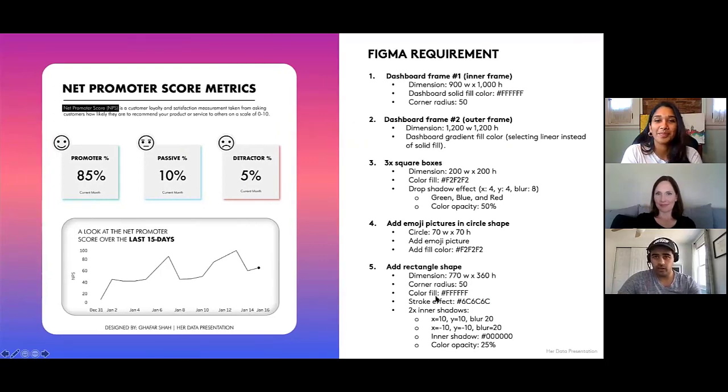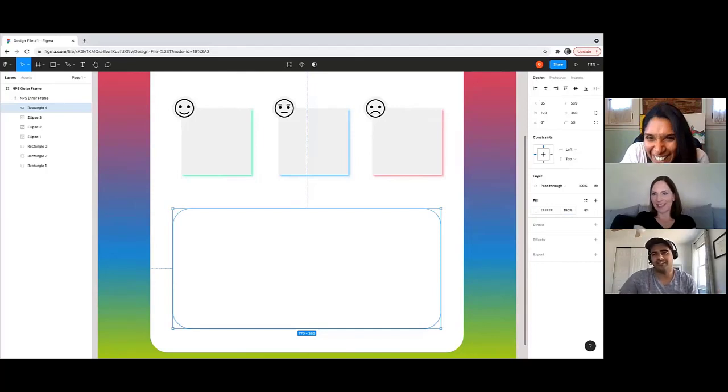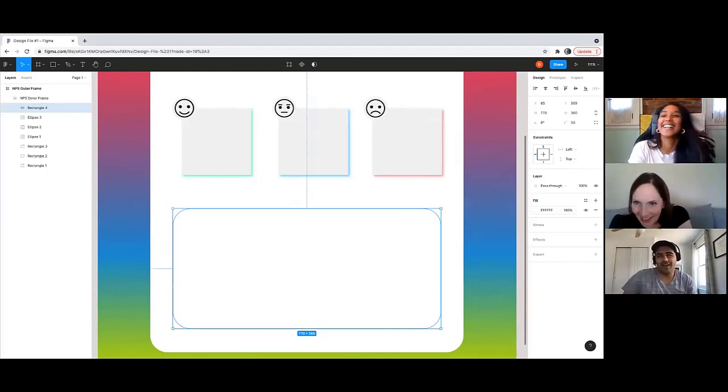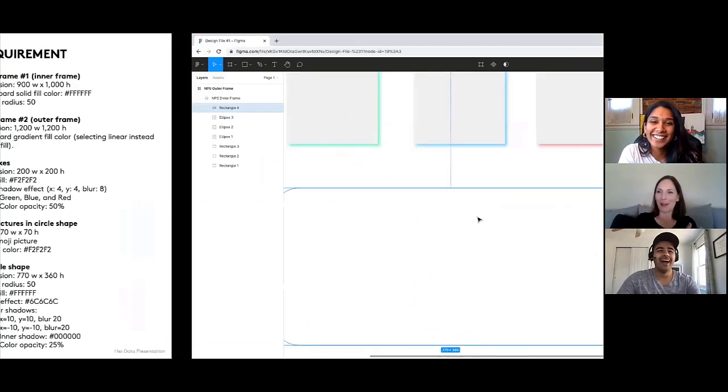And the fill color for this will be white. So we want the fill color for this rectangle to be white. So let's just change it to F, F, F, F, F, F, F. I don't know how many Fs there are. I just keep typing until it automatically defaults to white. Why do I know that? Why do I know hex colors?